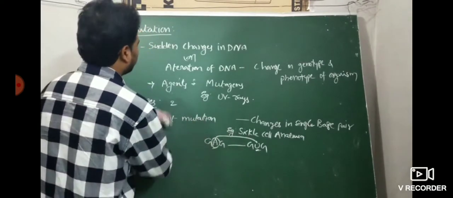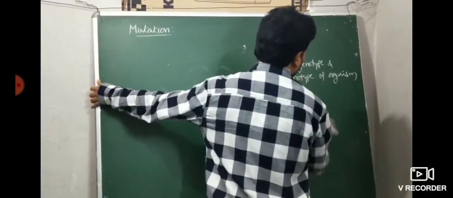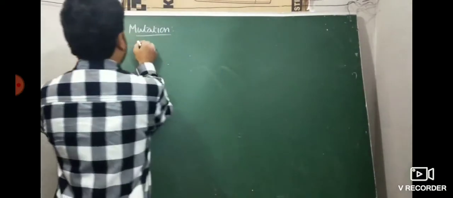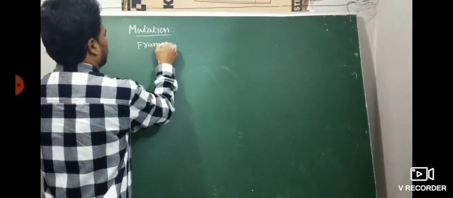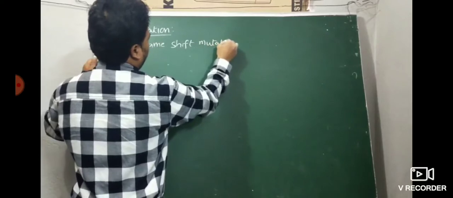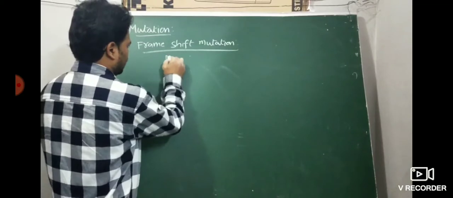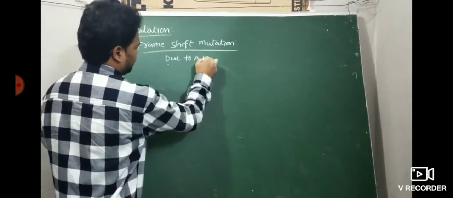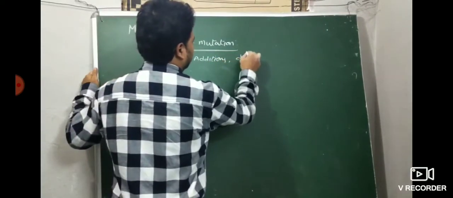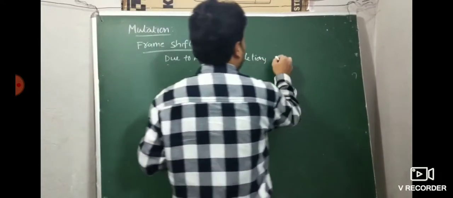Now next, frame shift mutation. Outside, they have given some lengthy explanations.